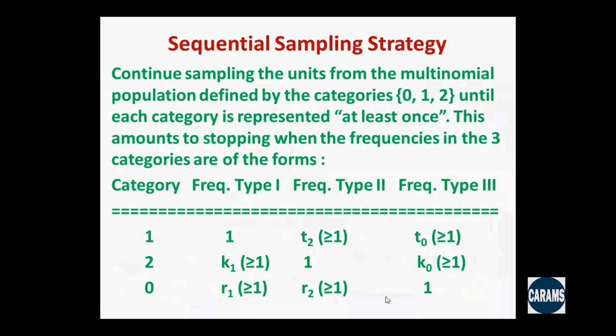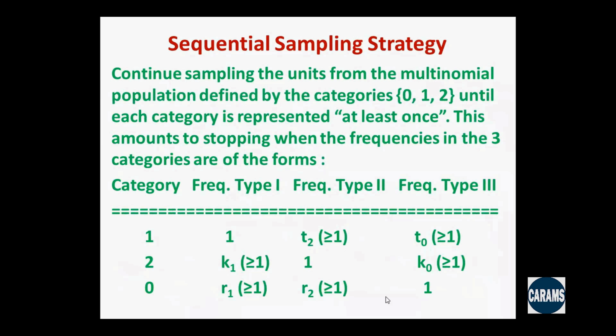Frequency type 1 shows that category 1 is the last to show up, and prior to that, we already have 2 and 0, K1 and R1 times, both greater than or equal to 1. So they both have already shown up, and category 1 is the last to show up. That is the type of frequency 1. Frequency type 2, when category 2 is the last to show up, and frequency type 3, when category 0 is the last to show up.